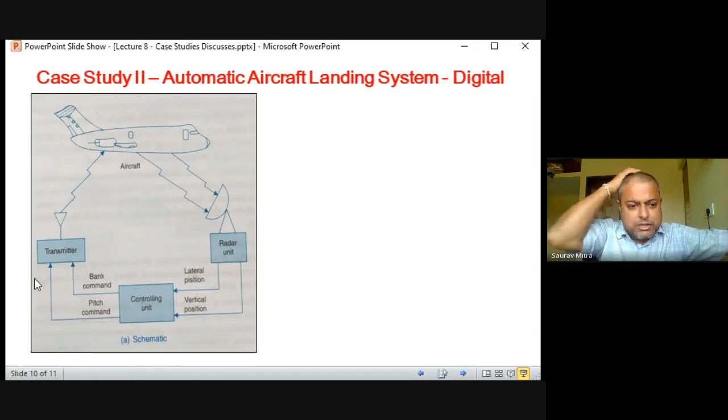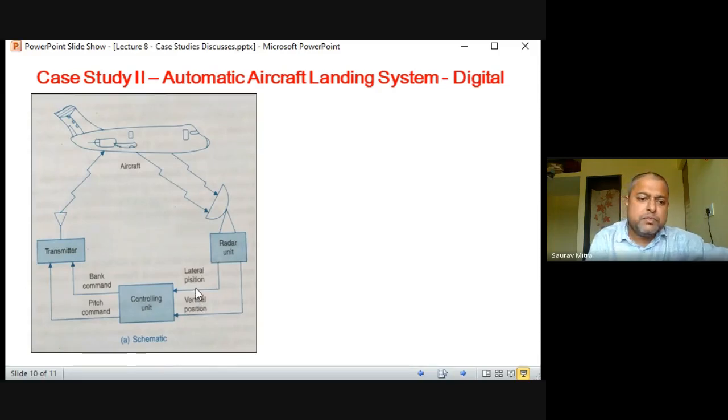So the aircraft has a transmitter and receiver. The controlling unit is somewhere outside. This is the air traffic control, and this is the radar. From the radar it gets the signal of the position of the aircraft, the lateral position and the vertical position, and we are assuming that the lateral and vertical positions are different. So the radar first senses the lateral and vertical position of the aircraft.